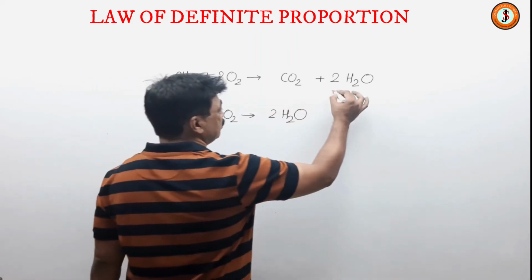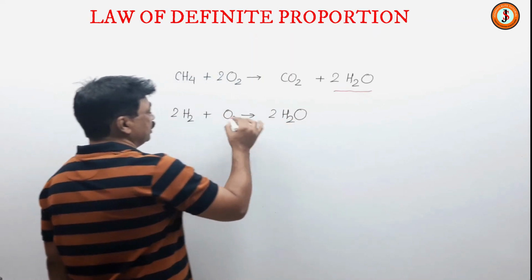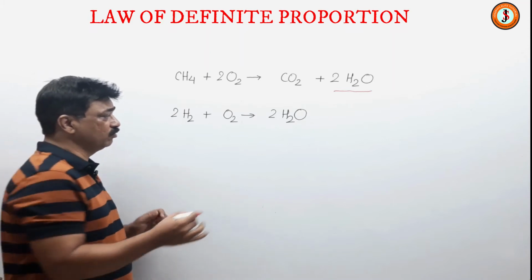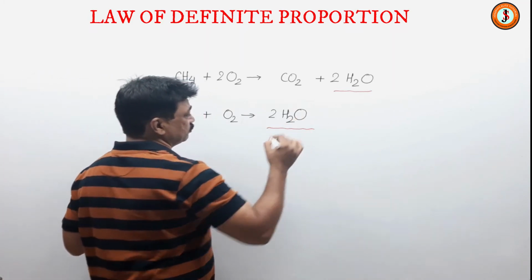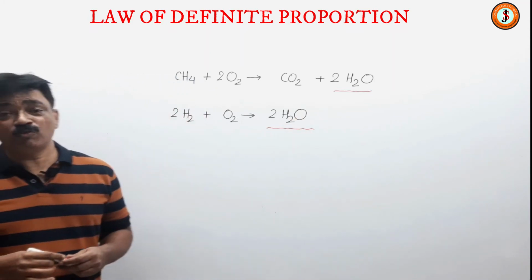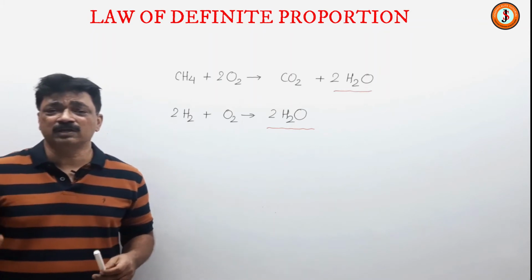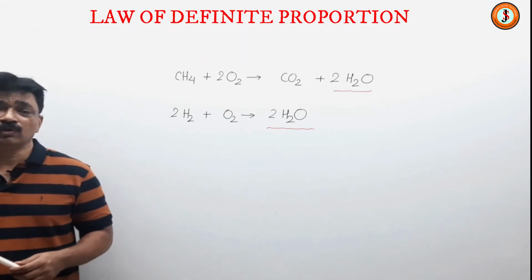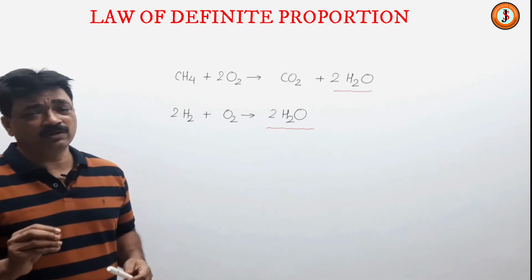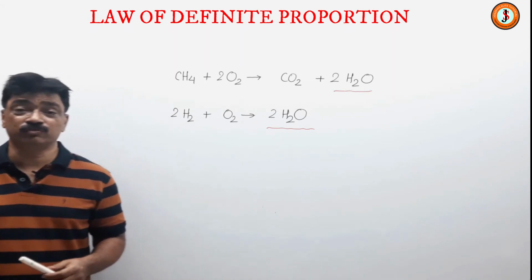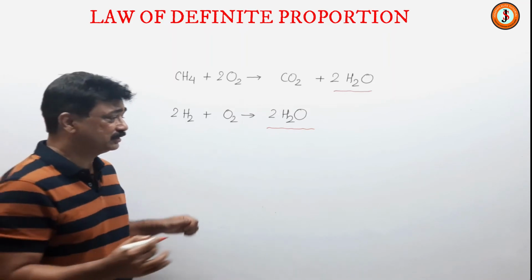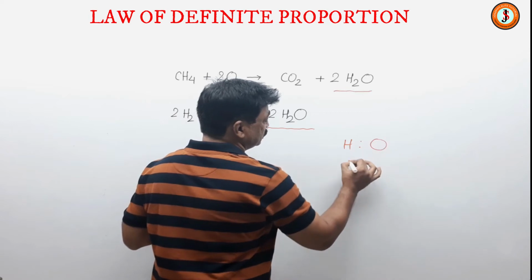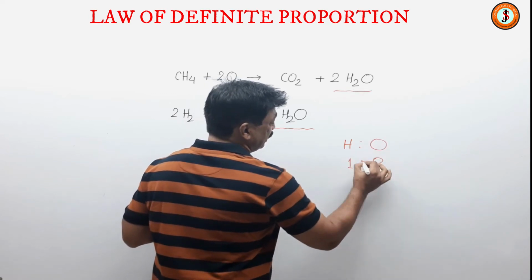We burn methane, we can get water, and we can get water through electric spark. We can get water by combining hydrogen and oxygen. He said firstly, water formed any way will always contain hydrogen and oxygen as constituent elements. Number two, always two hydrogen atoms and one oxygen atom are needed to form one molecule of water. And secondly, he said the ratio of hydrogen and oxygen by mass will be 1:8.